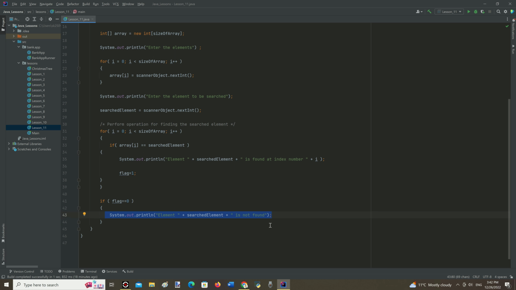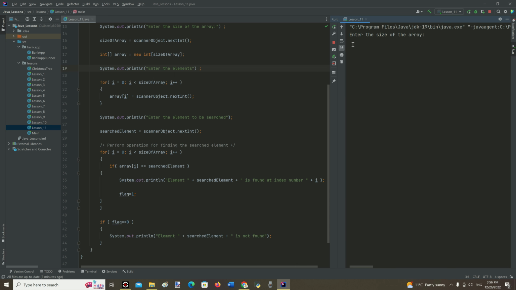So let's run the program first. It asks what size of array it should be. Let's say the size of the array will be equal to number 3. Then the program creates the next message about values in this array. Let's say they will be numbers 100, 200 and 300.